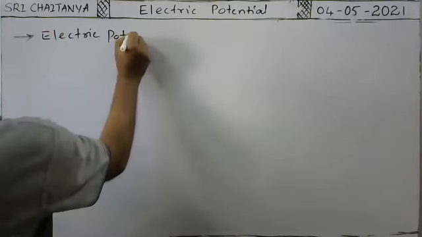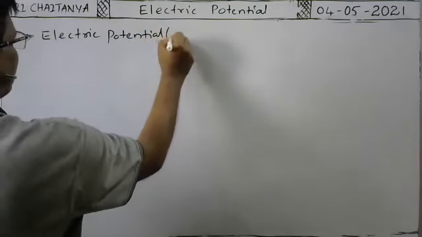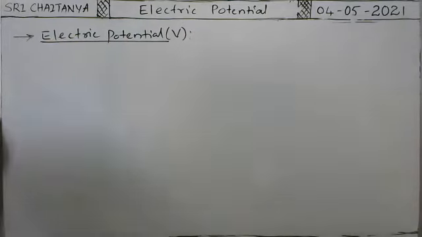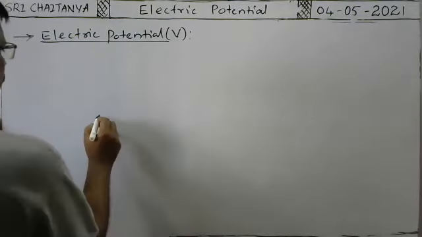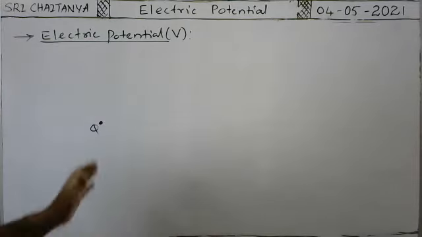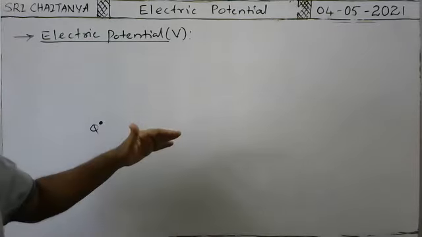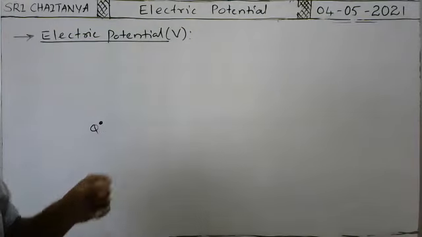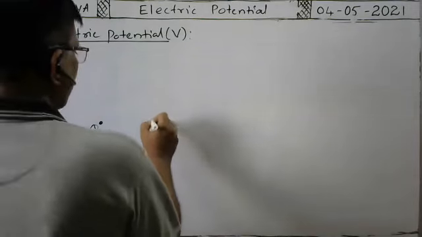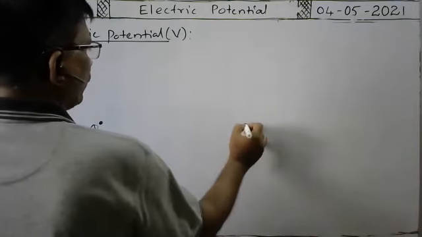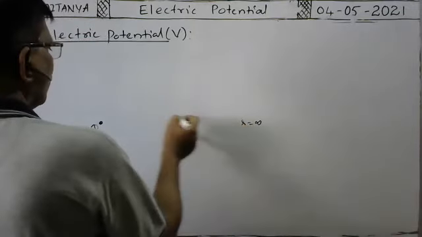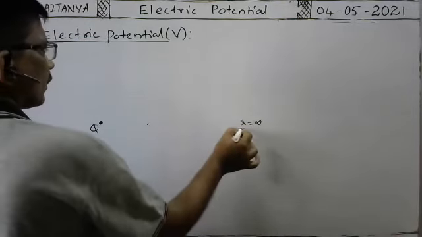Electric potential. It is generally represented with capital V. Electric potential. Suppose here there is a charge Q. The region around the charge up to which their influence acts is called an electric field. So into this electric field, from infinity, R is equal to infinity.